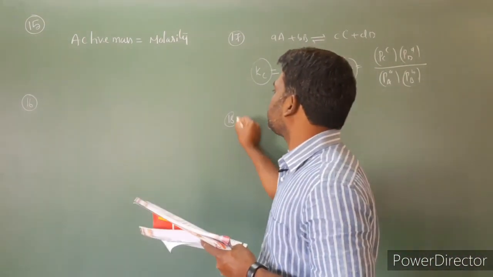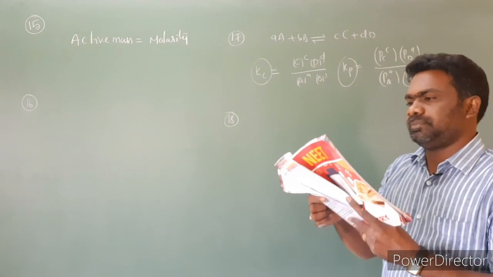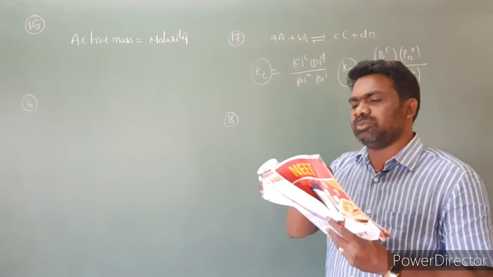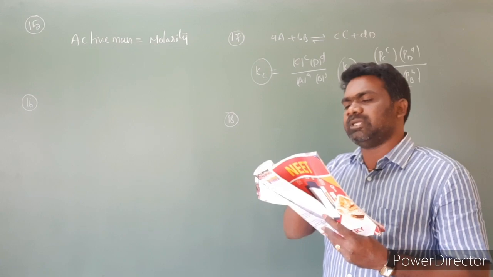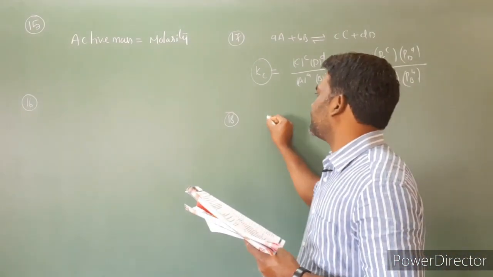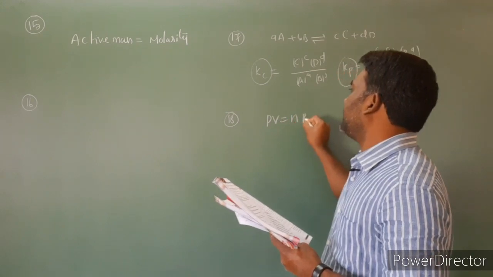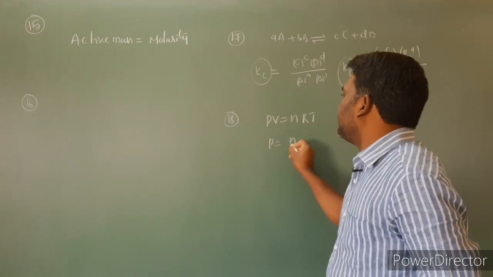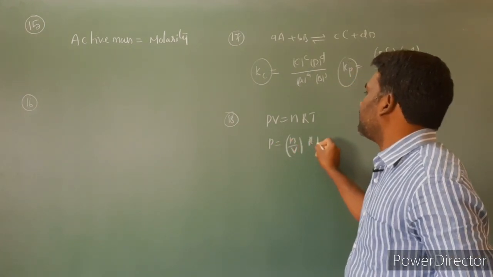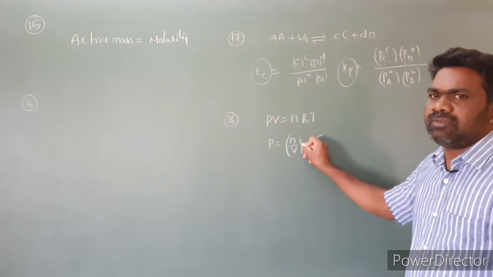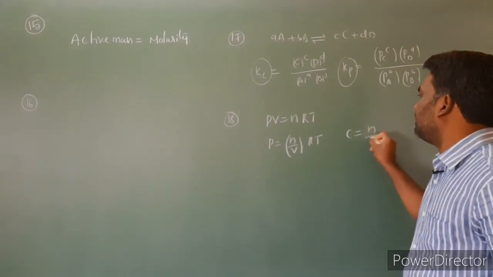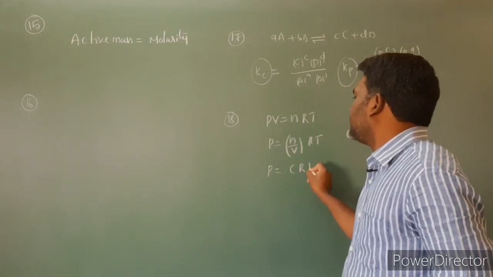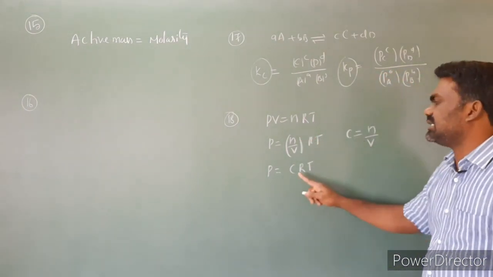Next, question number 18. In the case of a gaseous homogeneous reaction, the active mass of reactant is obtained by the expression. According to the ideal gas equation, PV is equal to nRT. So P is equal to n by V into RT. n by V is nothing but concentration, C is equal to n by V. Then P is equal to CRT. In the place of n by V I kept C, and C is nothing but concentration.